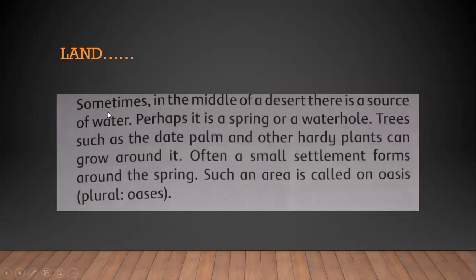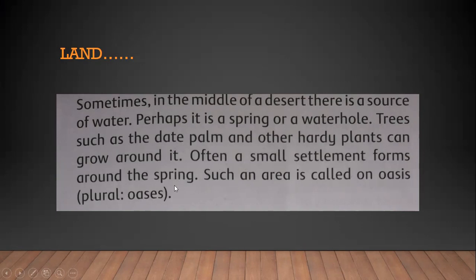Sometimes in the middle of the desert there is a source of water. Perhaps it is a spring or a water hole in the form of a well. Trees such as the date palm and other hardy plants can grow around it. Often a small settlement forms around the spring. Such an area is called an oasis.